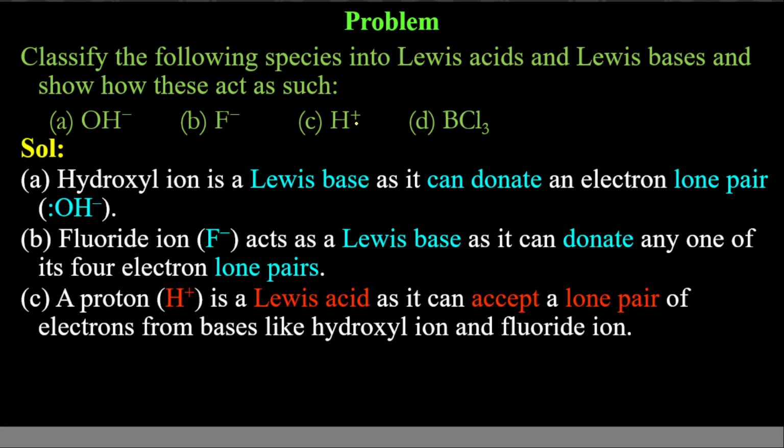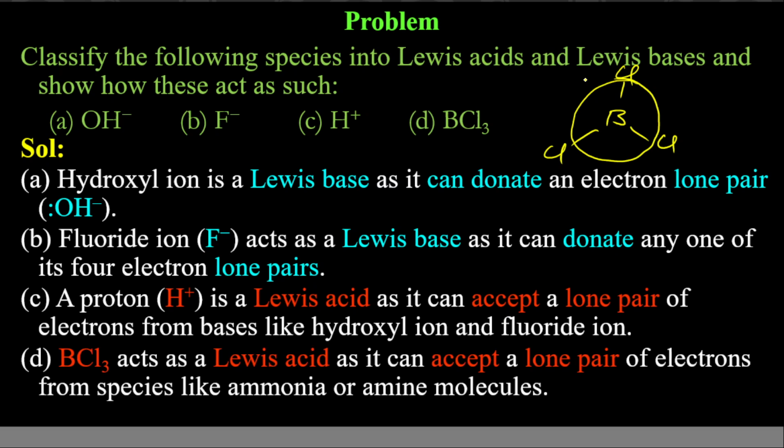Next one, BCl3. BCl3 is similar to BF3. It is electron deficient. So BCl3 is like this. There are 6 electrons in its valence shell. It is electron deficient. It will tend to accept electron pair to complete its octet. It means Lewis acid.